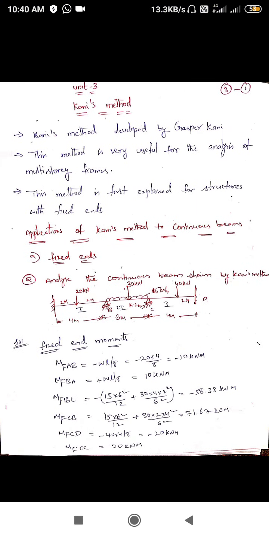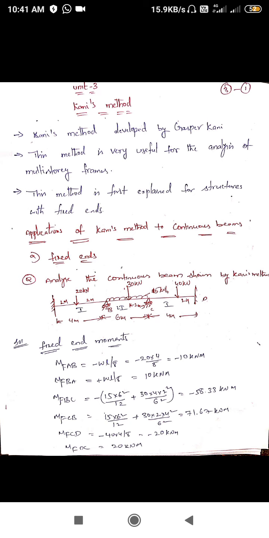So coming to the fixed end moments, moment force AB. It is a point load acting, and it is a fixed end, so we take it as fixed. That formula is WL by 8. When the fixed bending moment has a point load acting centrally, the formula is WL by 8.